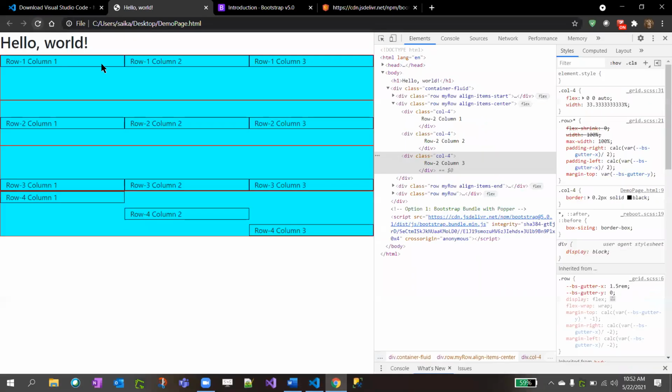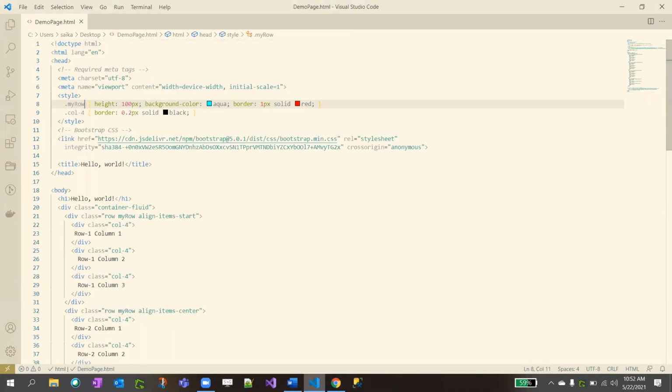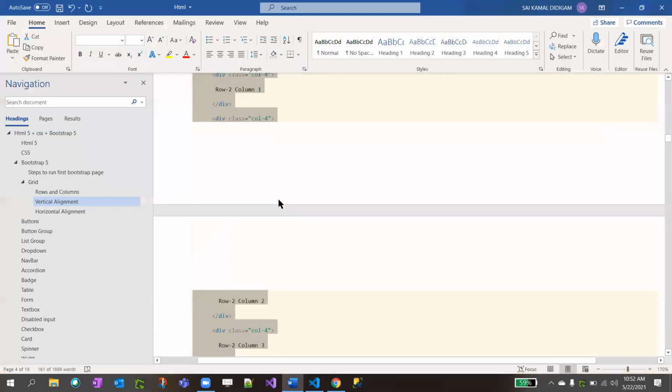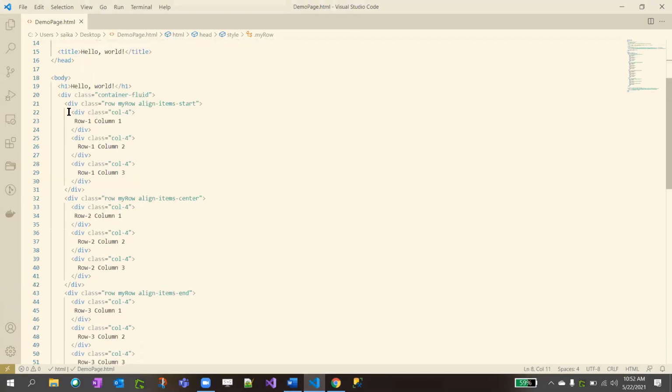So now if I refresh, oh yeah, I have to explain now. As I said in my example, in the first row, all columns are to be on the top. In the second row, I want all columns to be in the center. And third row, all columns in the bottom. Fourth row, first one on the start, center, bottom. Right?